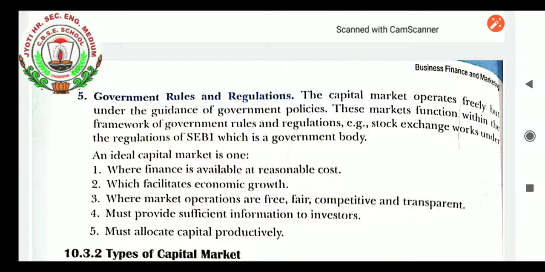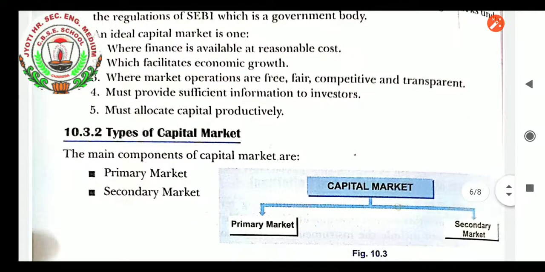The last feature says government rules and regulation. Definitely capital market operates freely but under the guidance of the government under the law of constitution. This market functions within the framework of government rules and regulations. Example, stock exchange works under the regulation of SEBI, which is a government body. An ideal capital market is the one where finance is available at reasonable cost, which facilitates economic growth, where market operations are free, fair, competitive and transparent, must provide sufficient information to investors, must allocate capital productively.